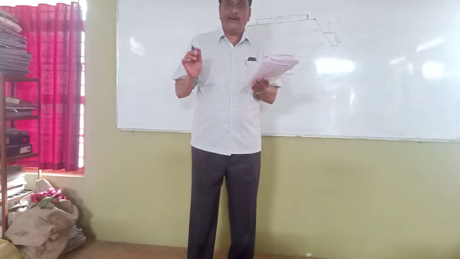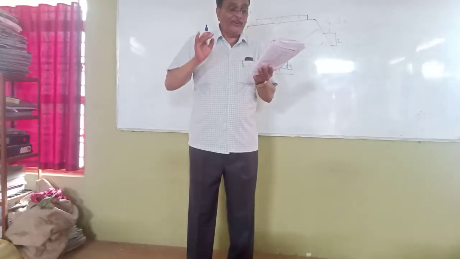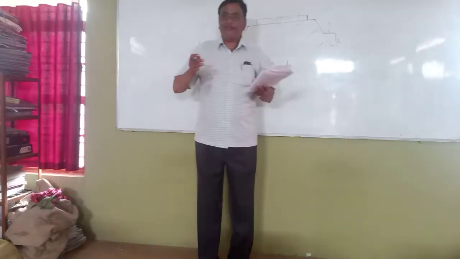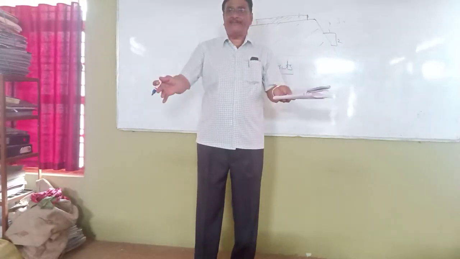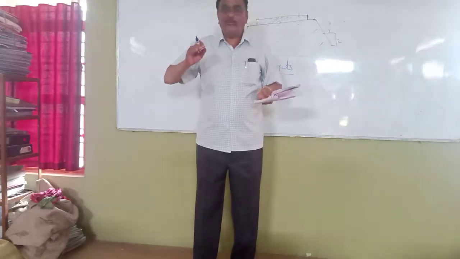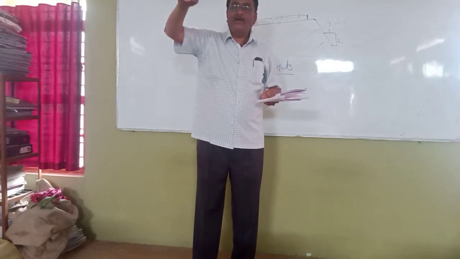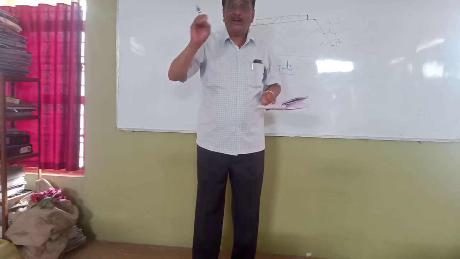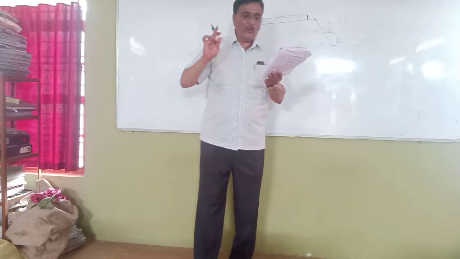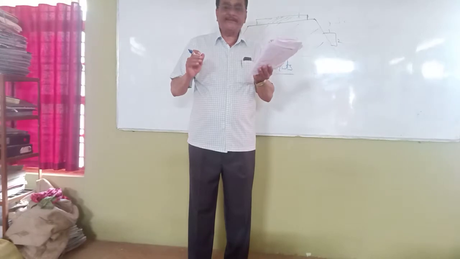The portion of the road surface which is used by the vehicular traffic is known as... You can understand the meaning of the sentence. That particular portion of the highway on which the vehicles are moving. Which part? Four options are there, my boys. One option is carriageway, second is shoulder, third is expressway, fourth is all of the above.